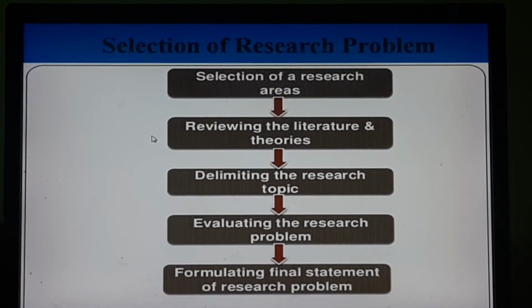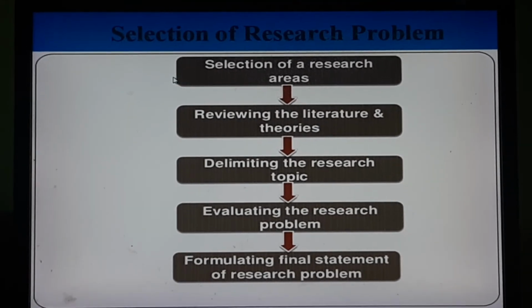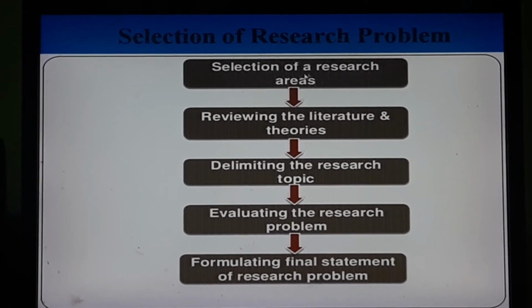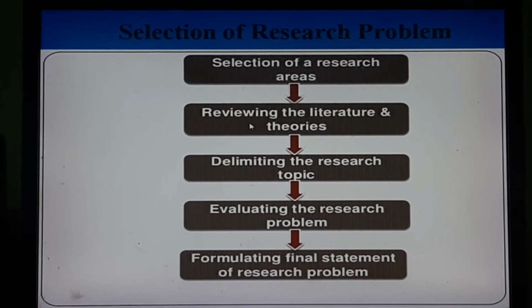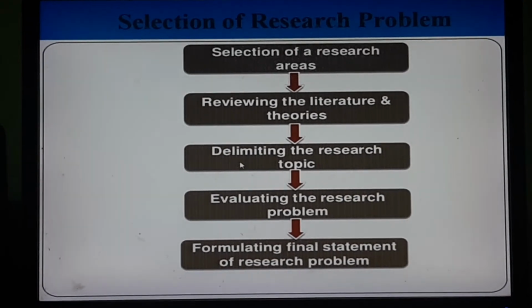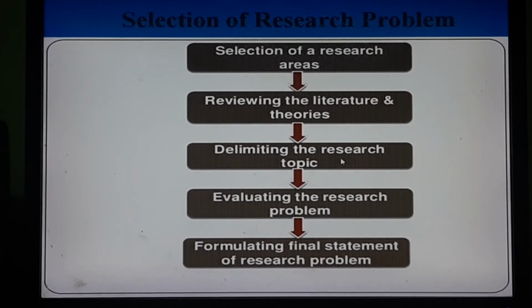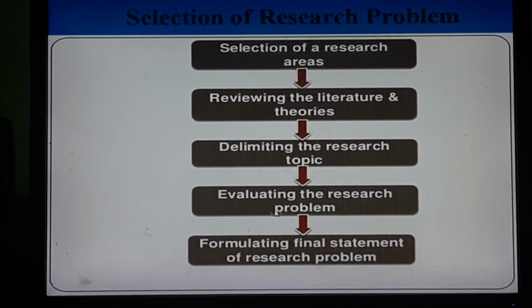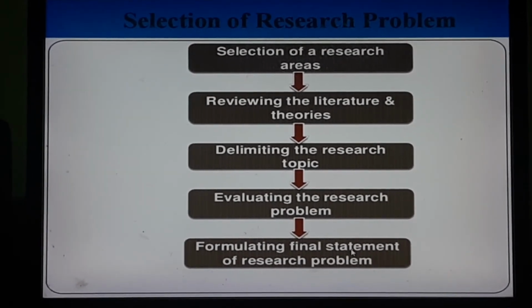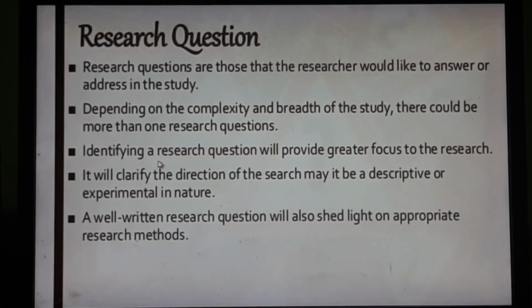Dear learners, now we shall see how to select a research problem. At first, selection of a research area, then reviewing the literature and theories, then delimiting the research topic, then evaluating the research problem, and finally formulating final statement of research problem.